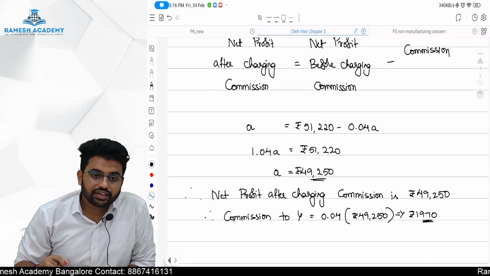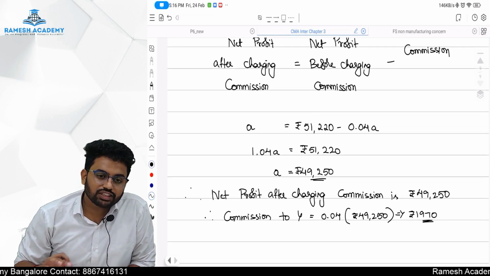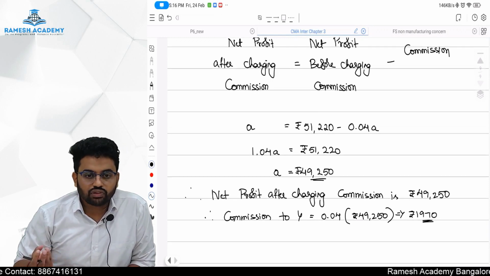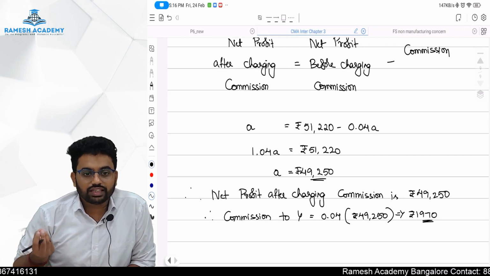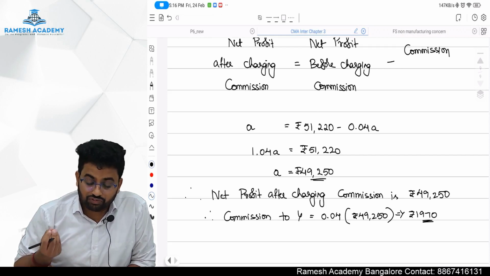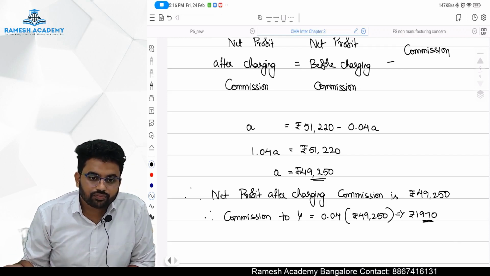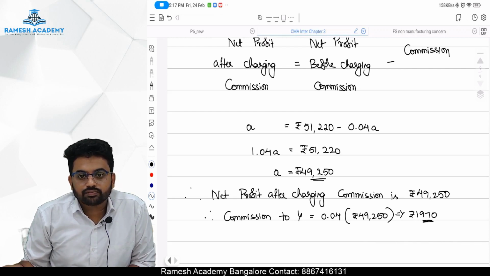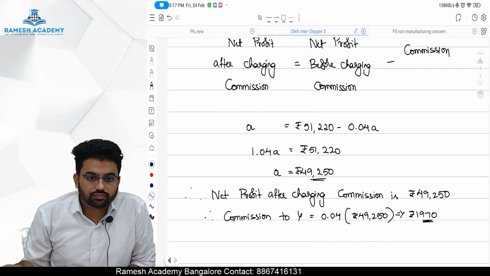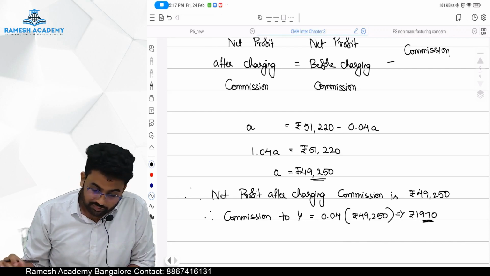So general reserve is what? General reserve is after charging everything. That is of course 49,250. Of that 10%, which is basically 4,925. Hope it's clear. Is it clear? Got it? Okay. Fine.